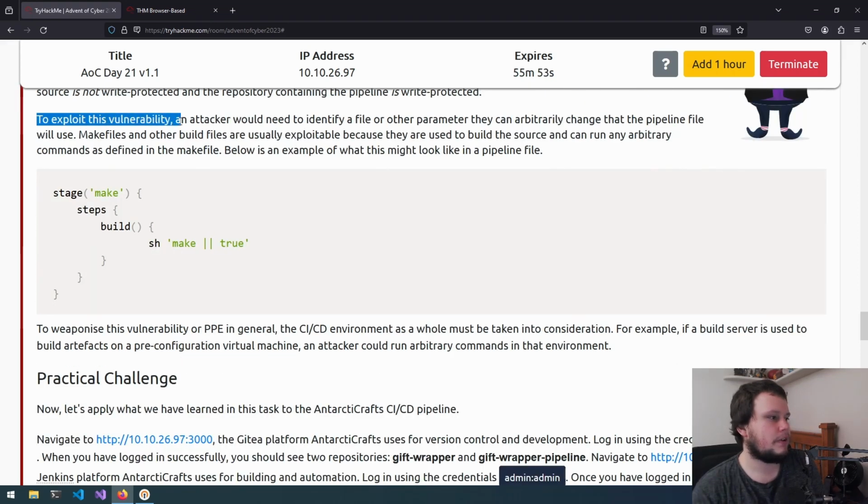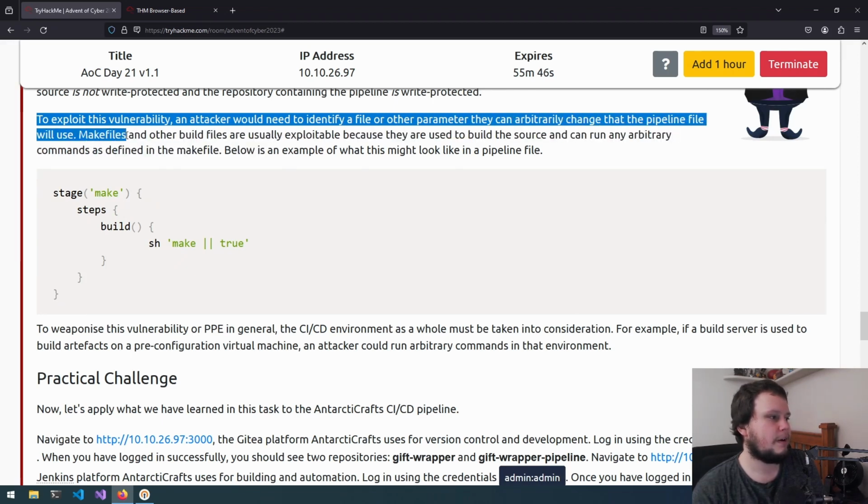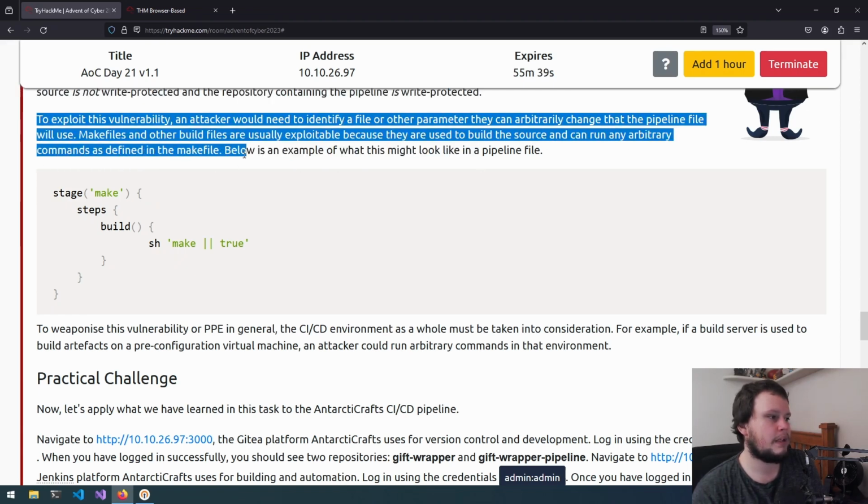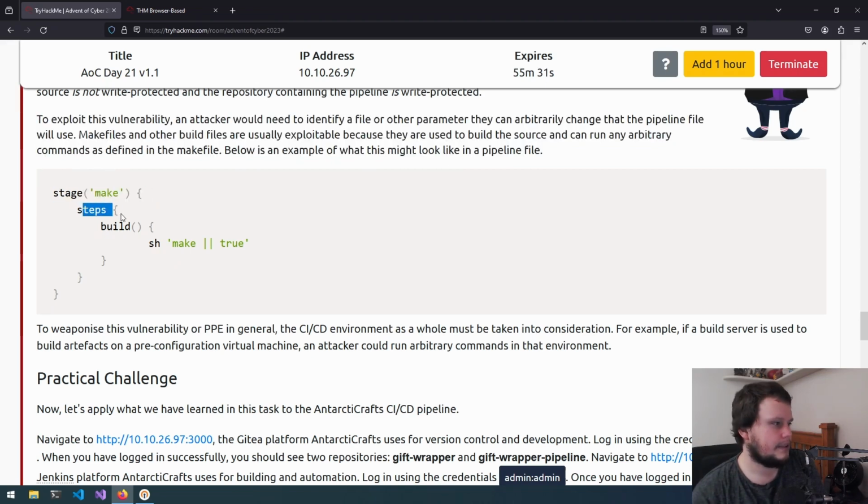So to exploit this vulnerability, an attacker would need to identify a file or other parameter they can arbitrarily change that the pipeline file will use. Makefiles and other build files are usually exploitable because they are used to build a source and can run any arbitrary commands as defined in the makefile. Below is an example of what this might look like in a pipeline file. So stage make, steps, build, and then run make true.